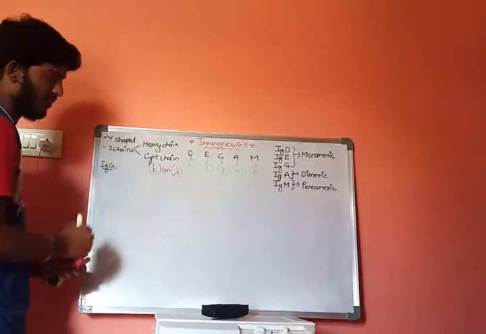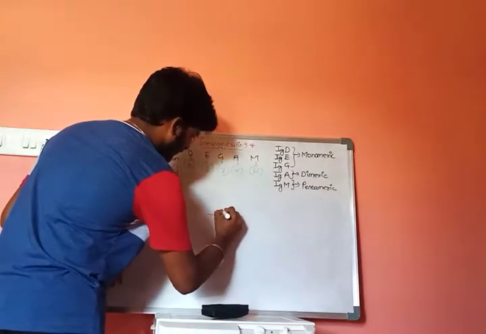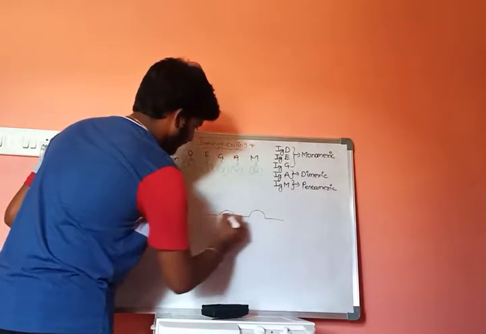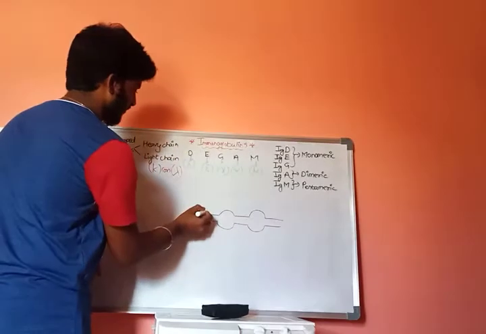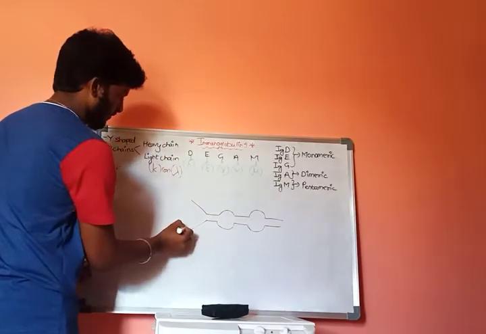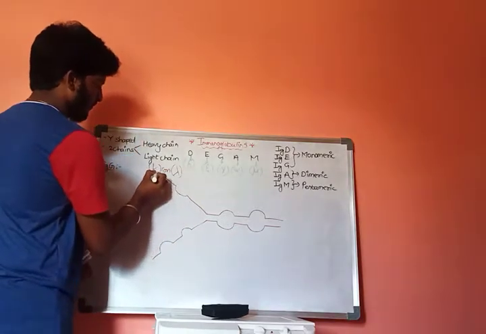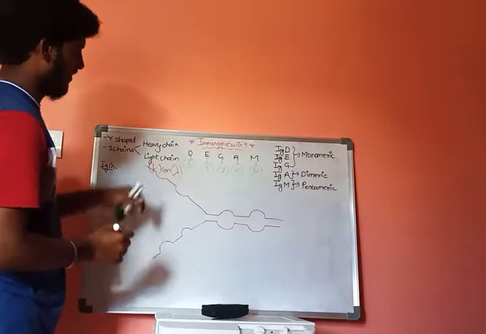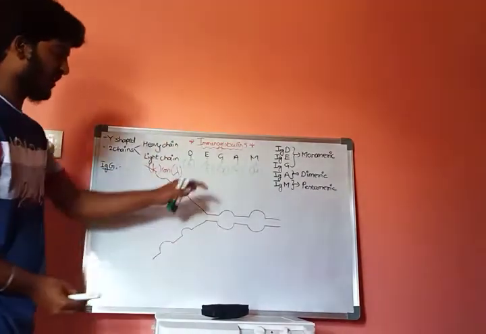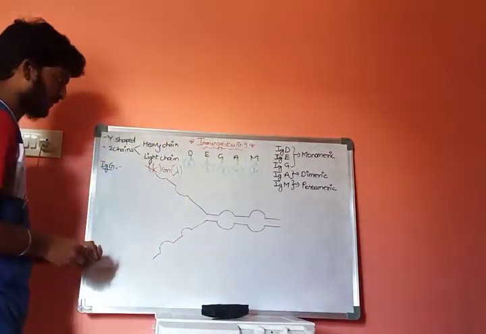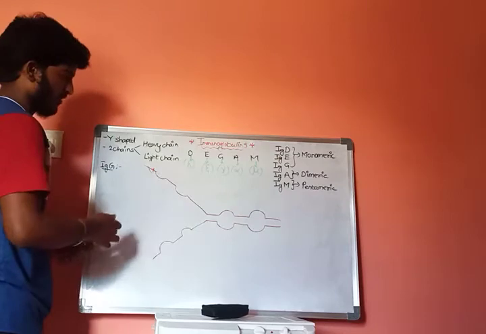Let us draw the diagram of the heavy chain. This is the structure of the heavy chain, and this also consists of light chains. Let us draw the structure of the light chains.